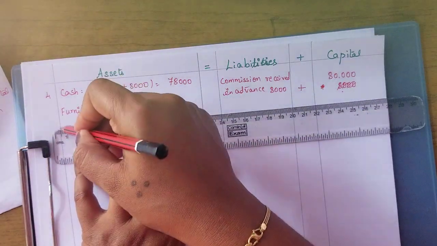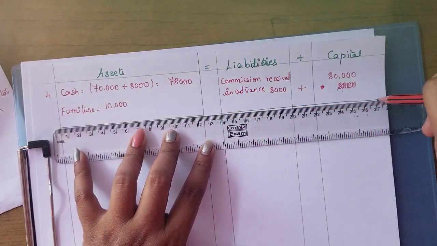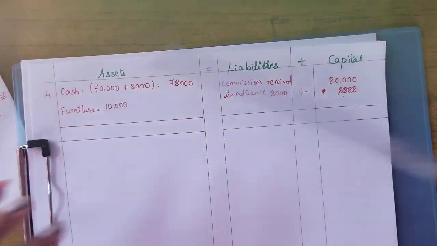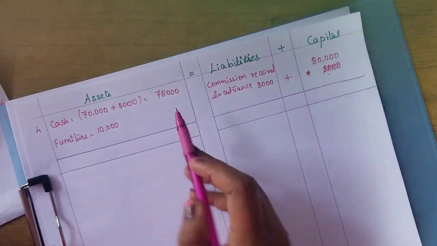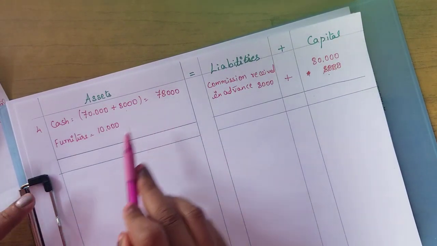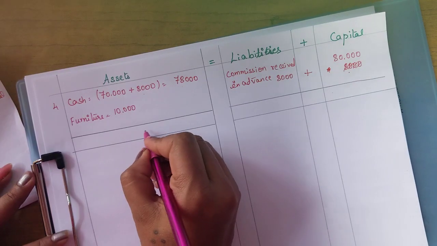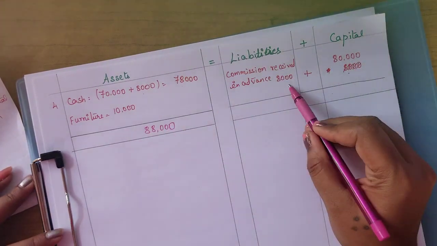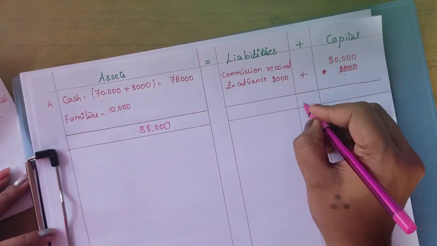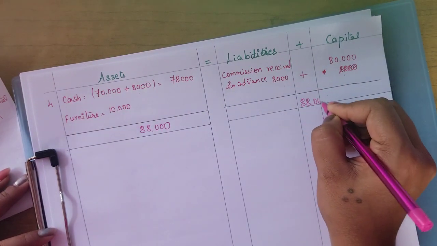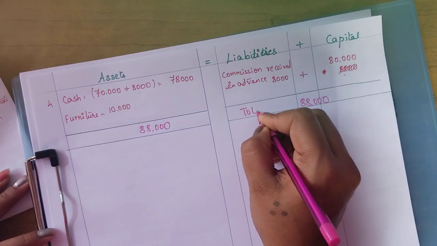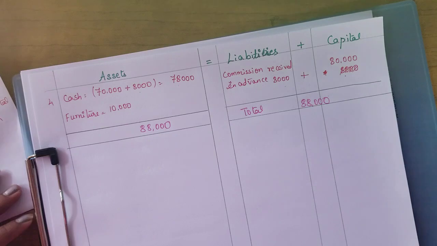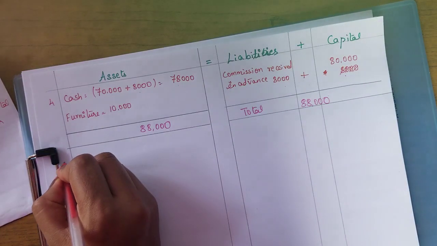In this, two aspects are affected: commission received and cash. Since they are receiving, cash balance also increases. So here 78,000 plus 10,000, it will be 88,000. Again here 8,000 plus 80,000, 88,000 total. Both sides are tallied. Understood? Next, moving on to the last transaction.